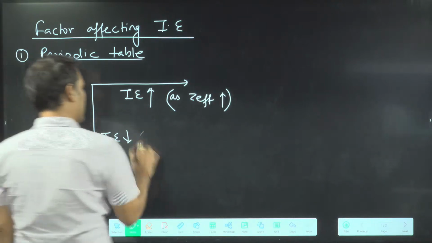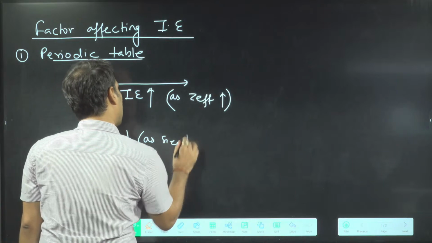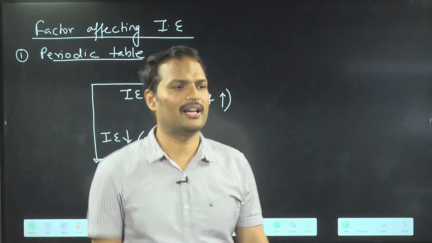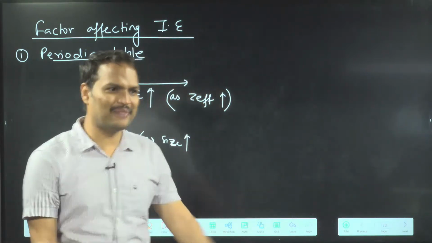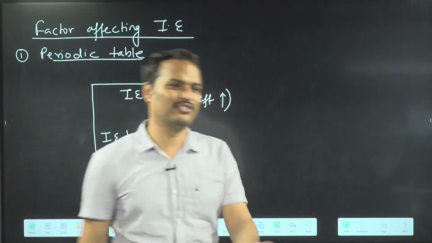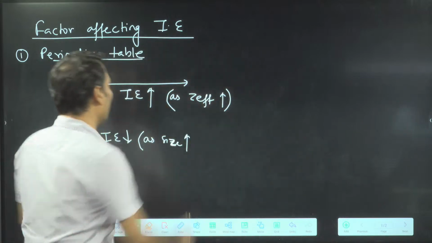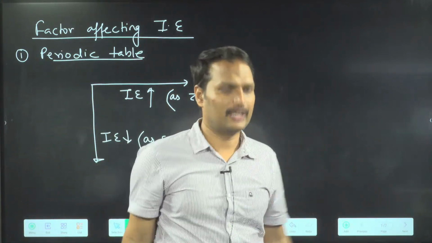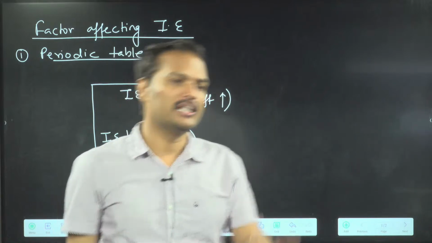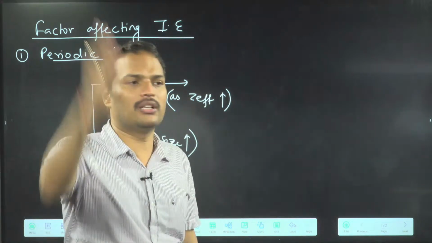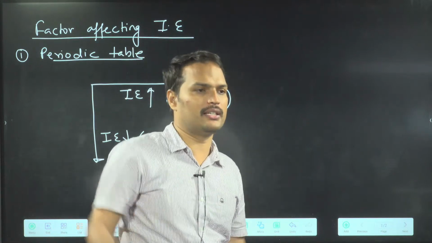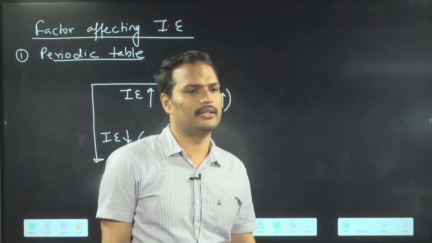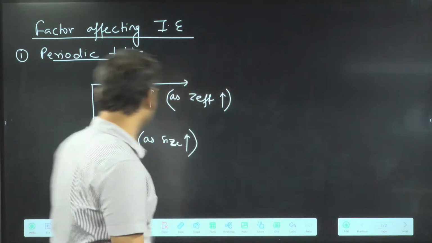Then what will happen down the group? Ionization energy decreases. Here we will give the reason as size increases. ठीक है? So this is the normal thing only, na? Anything happens in the home, they say carry a phone. ठीक है? So see, now this is also true. Anything happens in a group, you say size. Down the group, ionization energy is decreasing because size is increasing. Like this you have to tell. ठीक है? Got the point?